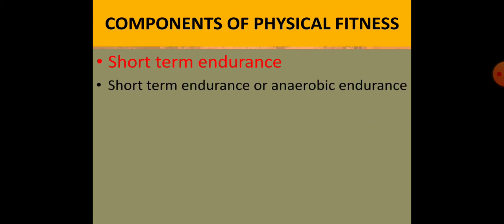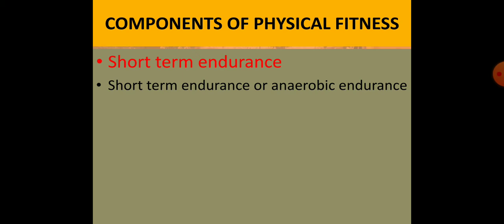Short term endurance is also known as anaerobic endurance. Now, what is anaerobic endurance? Anaerobic endurance means that when we are doing any activity at a faster rate, or there is very little time to perform the activity, the oxygen intake is insufficient, very less at that time.